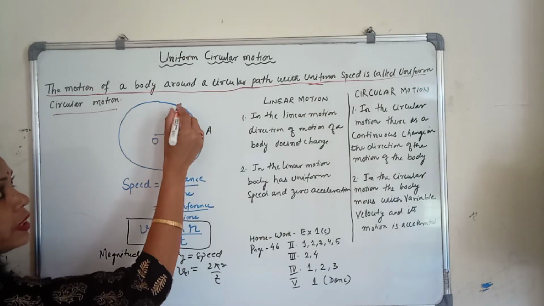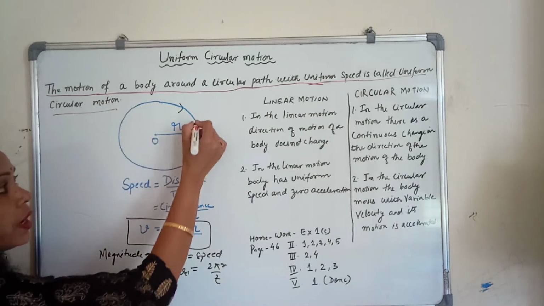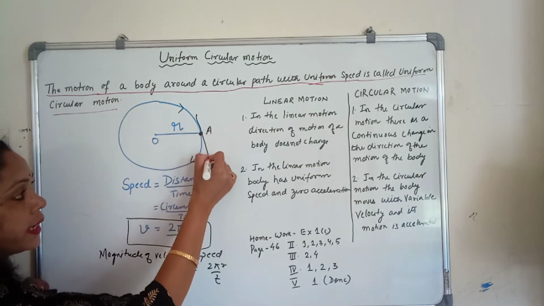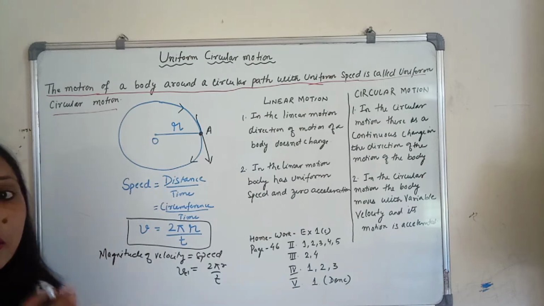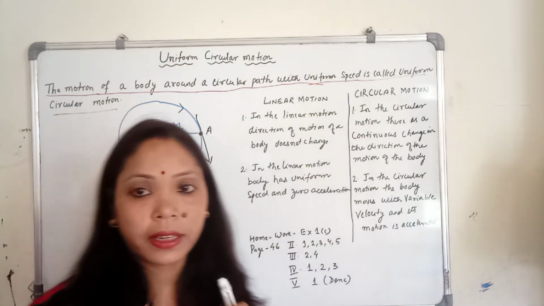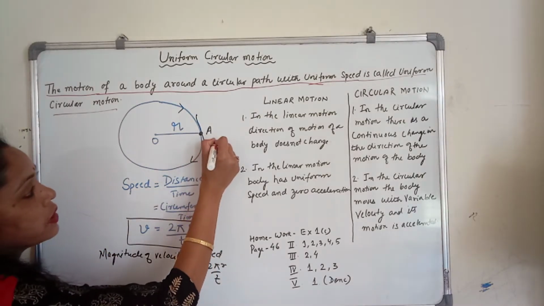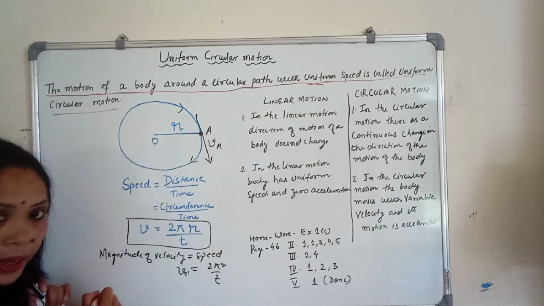I am taking this as clockwise. If it is moving clockwise, then draw the tangent. Tangent means a line touching the surface of the circle. So this arrow represents the direction of the velocity at point A.